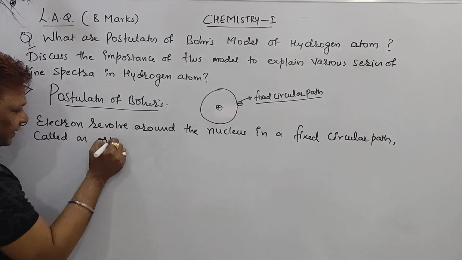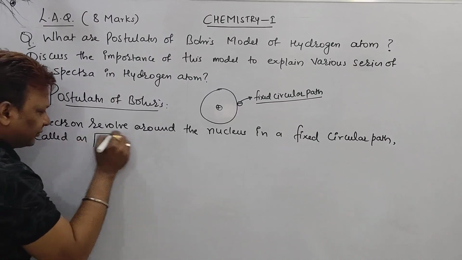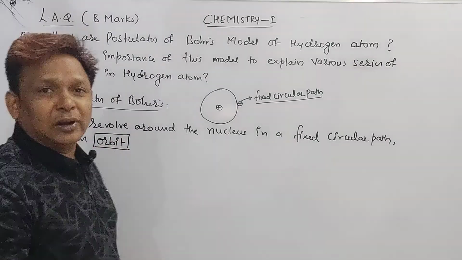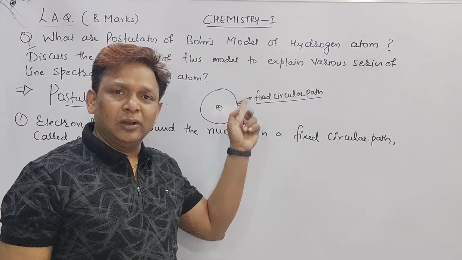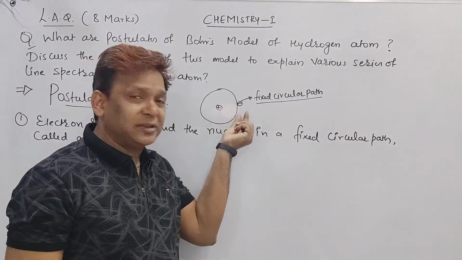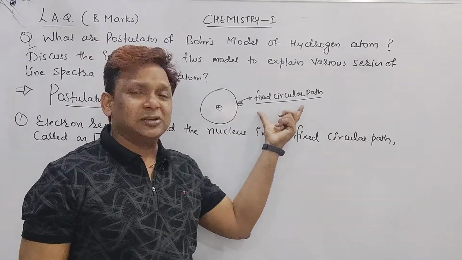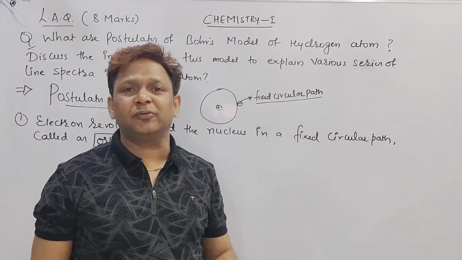So what is the first point we are going to write, beta? You have to remember the first point is the orbit. What is the orbit, sir? Electron revolves around the nucleus in a fixed circular path, and this fixed circular path is called an orbit. The first point is covered.